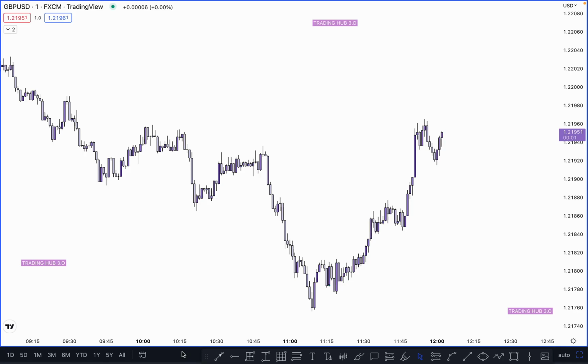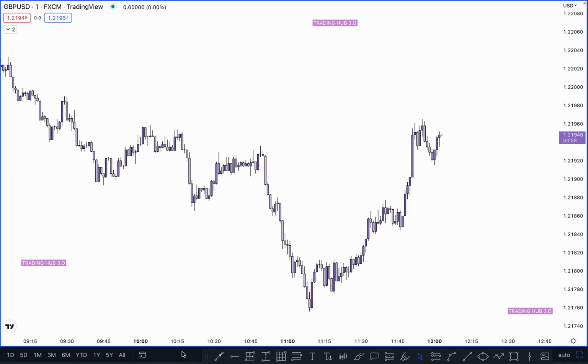Liquidity is basically the main part of the smart money concept, because if you don't know exactly where the liquidity is, it means you are part of the liquidity. Liquidity acts like fuel to push the market higher and push the market lower. Without liquidity, the market cannot go higher or lower.